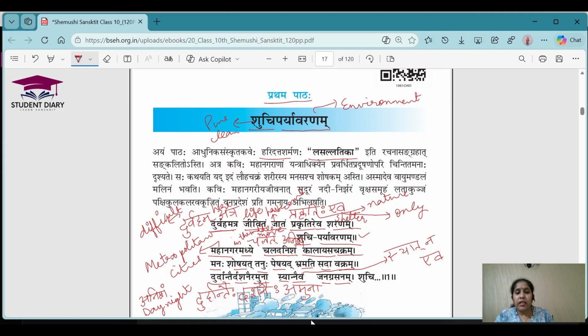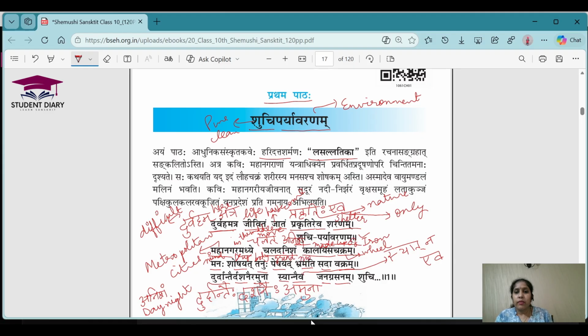Kalayas Chakram. Kalayas means made up of iron. Chakra means the wheel or ring, basically, we can say. Manaha means mind. Shoshyat means dry. Tanu means body. Peshyat means grind.